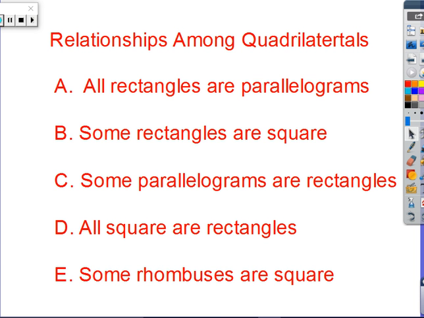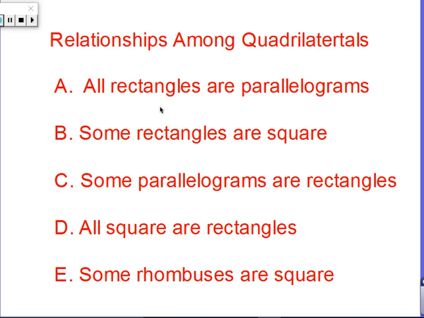Some more things to write down: relationships among quadrilaterals. These are important points to have. All rectangles are parallelograms. Some rectangles are squares. Some of you, I'd like you to figure out what this really means. Some parallelograms are rectangles. How can only some of them be rectangles? All squares are rectangles. How can some rectangles be squares and all squares are rectangles?